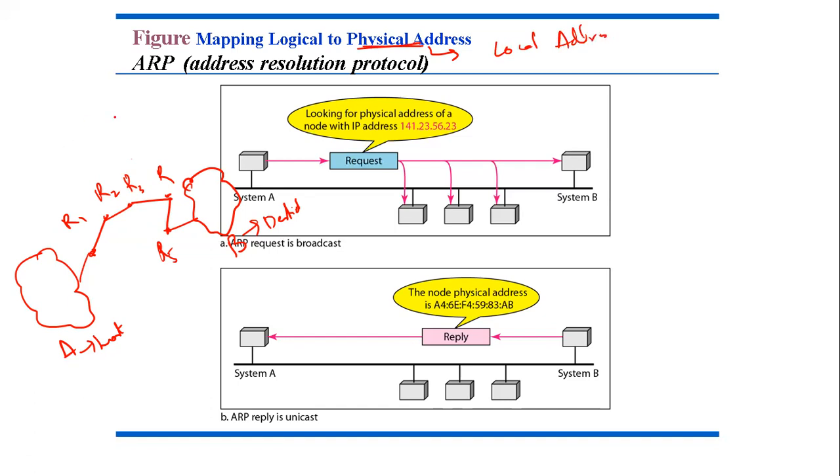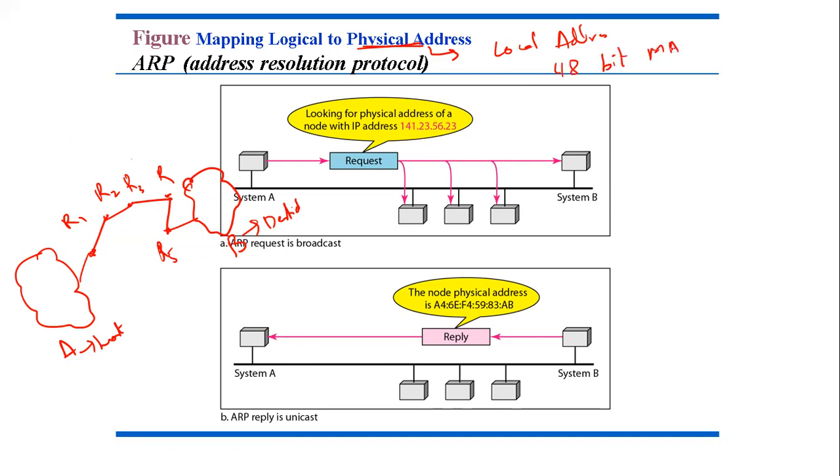So it is basically in the local network, and it must be unique, but not necessarily unique universally. That is, in network A, we may have the same physical address as in network B. That is, the physical address must be unique in the network. Now, this physical address is basically a 48-bit MAC address.